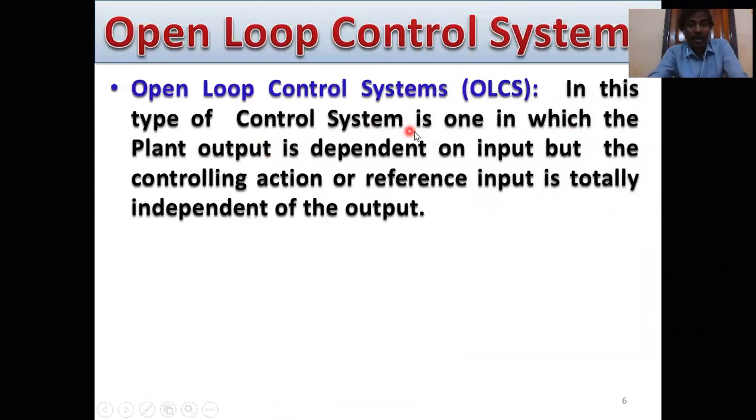And another definition: in this type of control system, the plant output is dependent on the input, but the controlling action or reference input is totally independent of the output. This is also very important for the definition of open loop control systems.